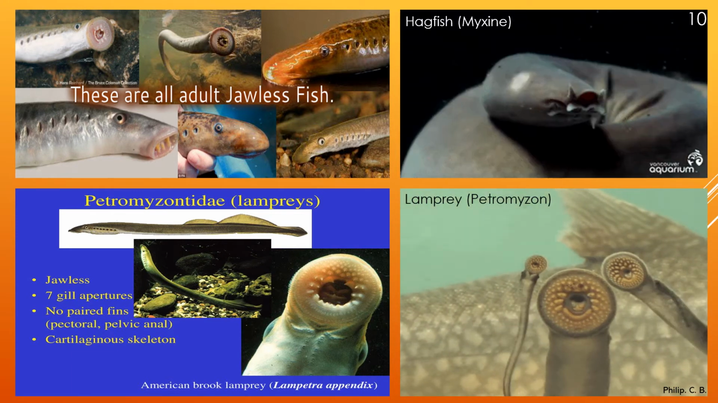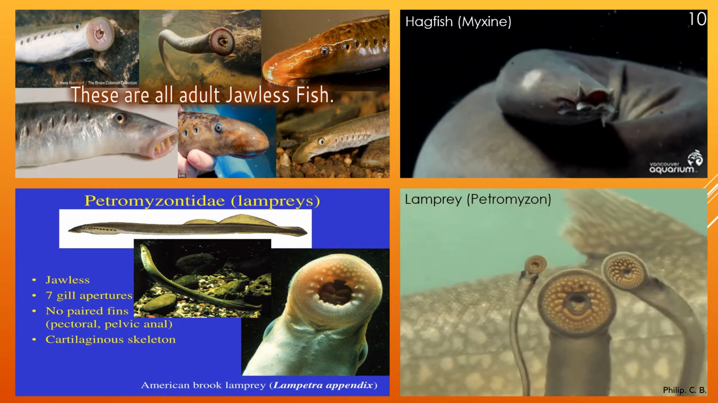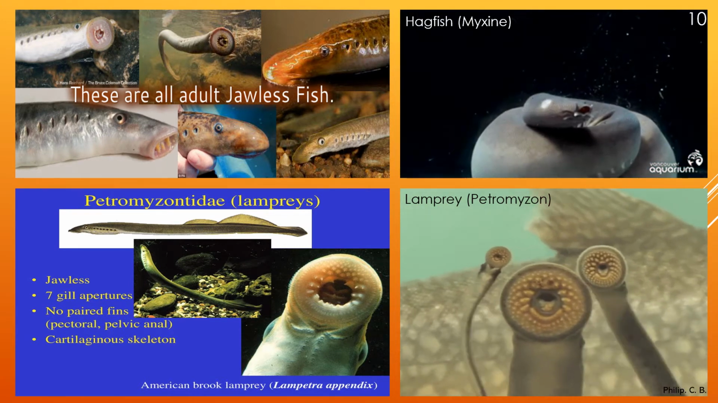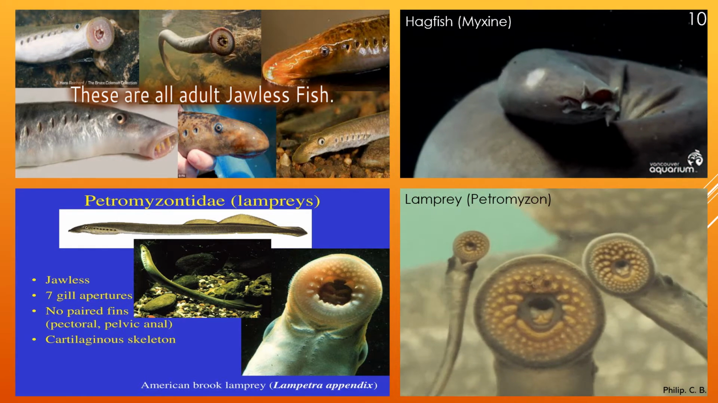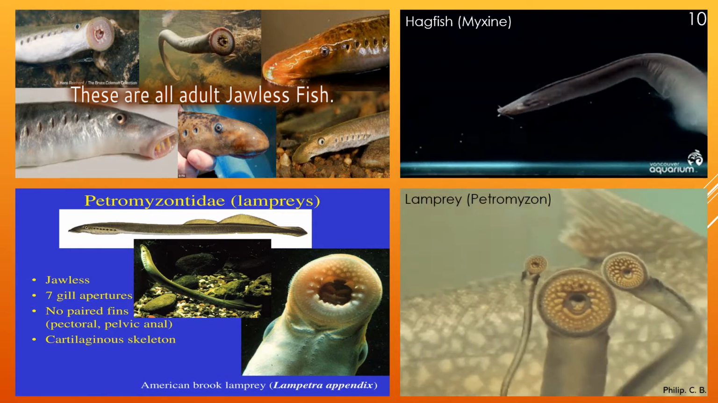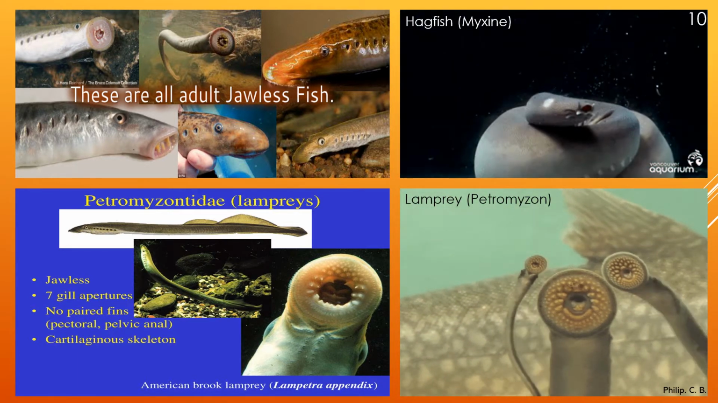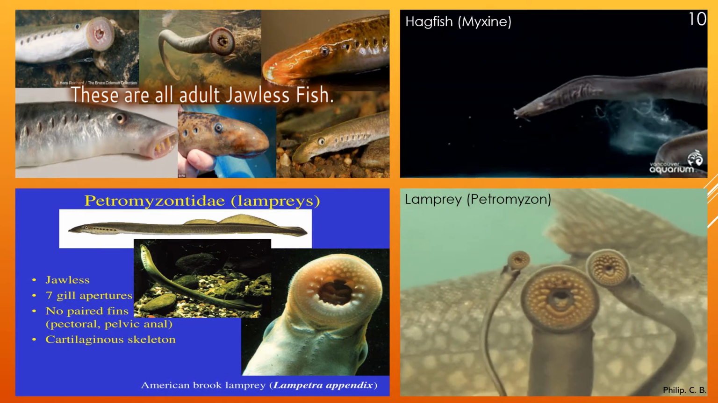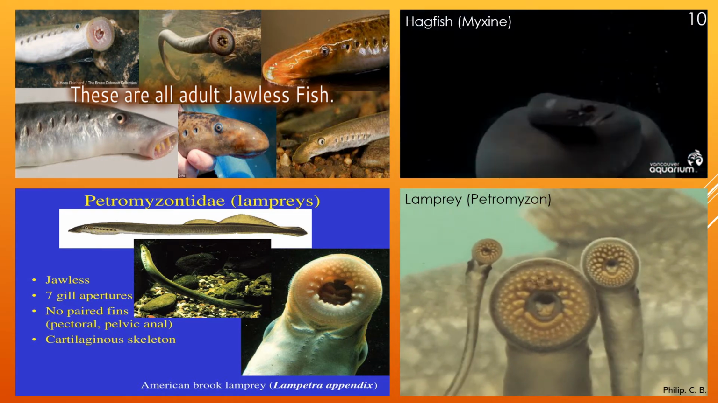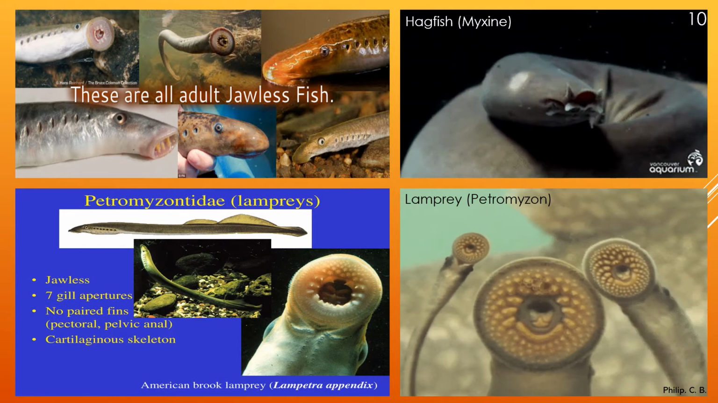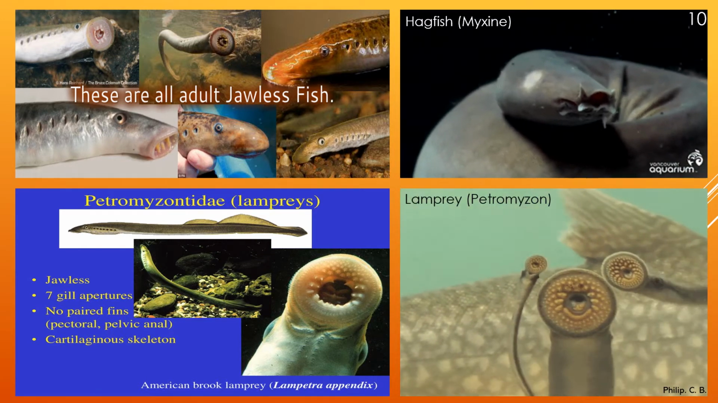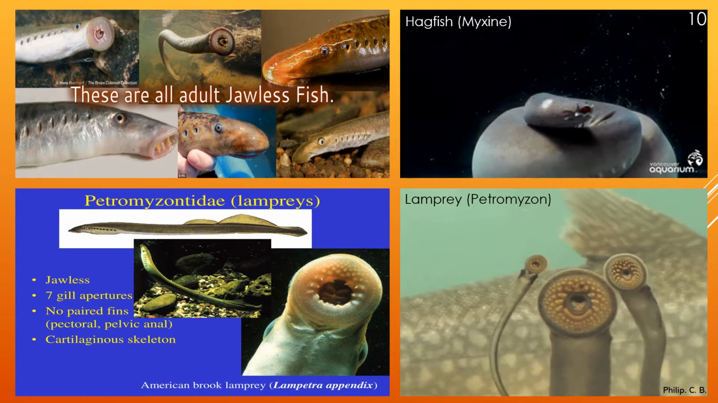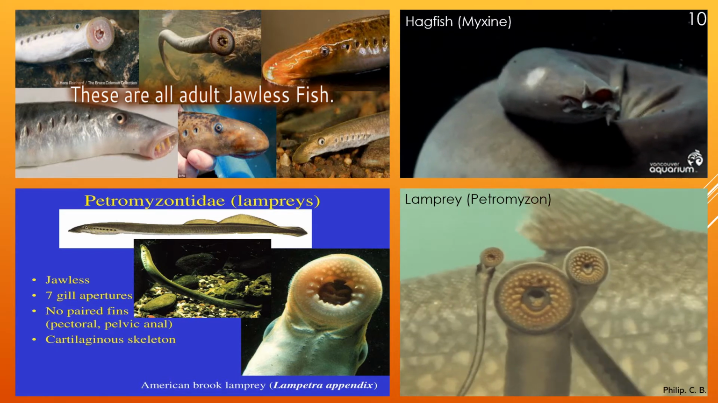These are all adult jawless fish. You can see the images, how they look, the appearance. There are images as well as animation. In the first image we can see different parts of the species from different angles, and in the lower part you can see Petromyzonid or lamprey, how it looks: jawless, 7 gill apertures, no paired fins, pectoral or pelvic, cartilaginous skeleton.